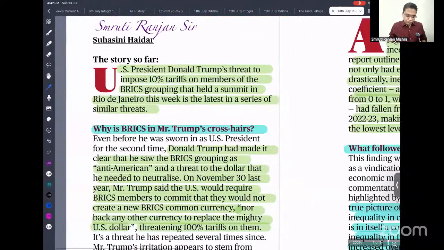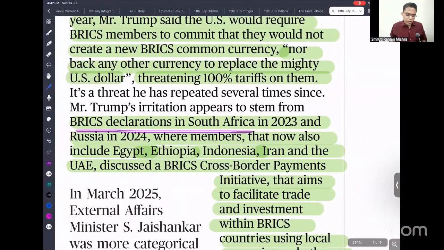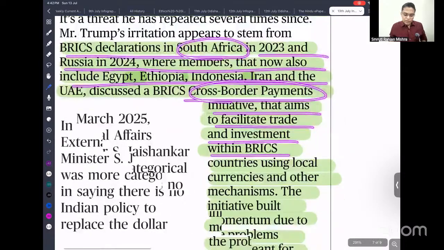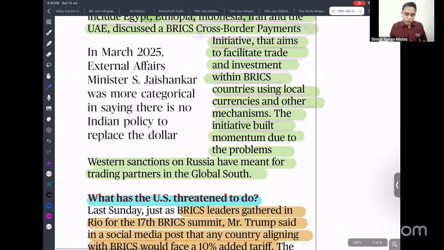Okay. So you can just see the BRICS declaration, that is, in South Africa 2023, Russia. Members have proposed a cross-border payment initiative that aims to facilitate trade and investment within BRICS countries using local currency and other mechanisms. The initiative built momentum due to the problem of Western sanctions on Russia.